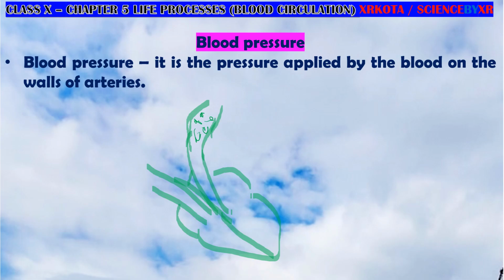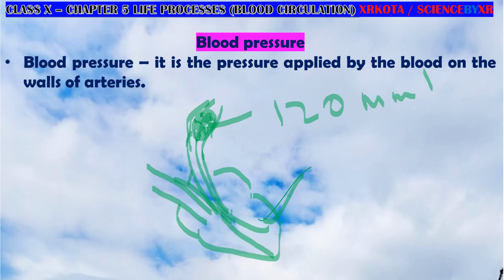Okay, so the value of blood pressure is more when the ventricles are contracting. When the ventricles are relaxed, the value of the pressure is less. When the ventricles are contracted, a large amount of blood comes here altogether, and as a result the arteries swell up, and there is more force applied by the blood on the walls, and its value goes to about 120 millimeter of mercury.